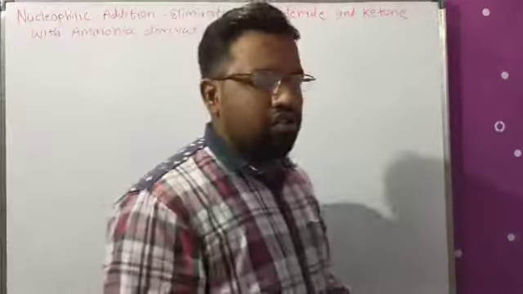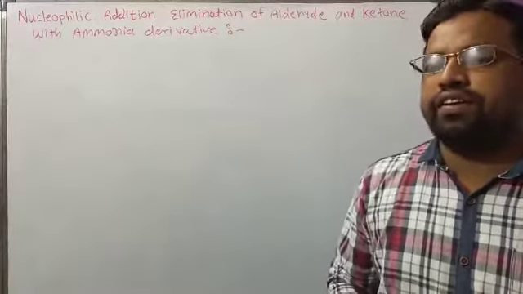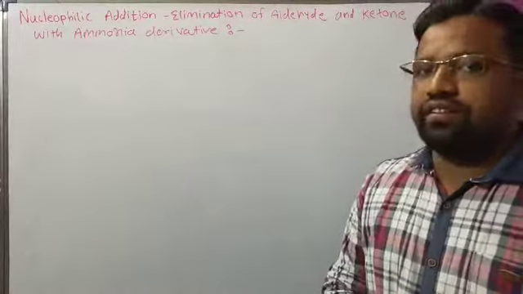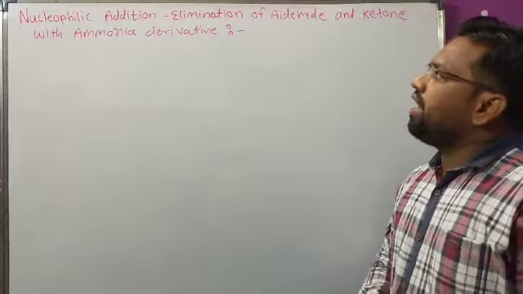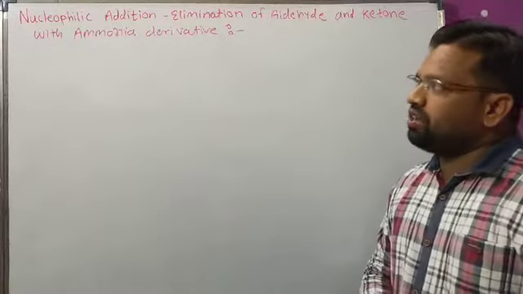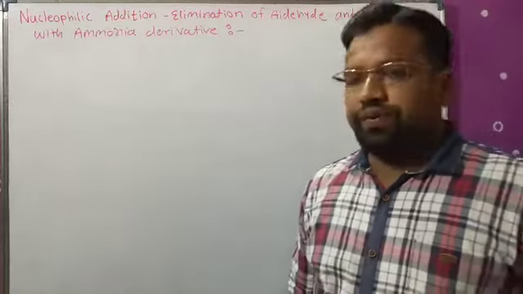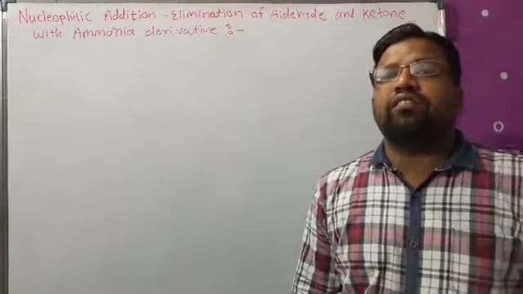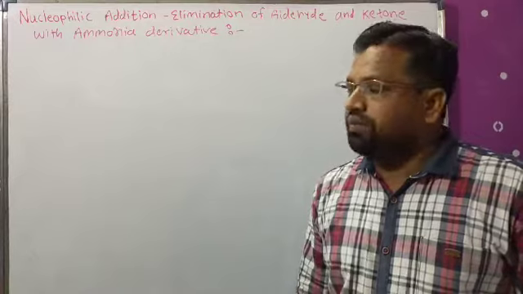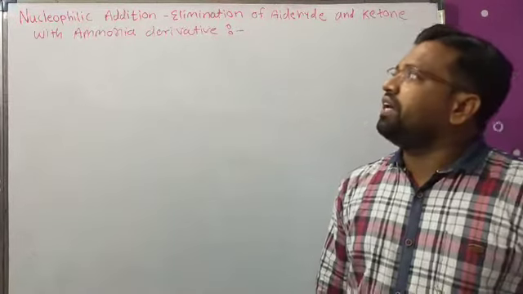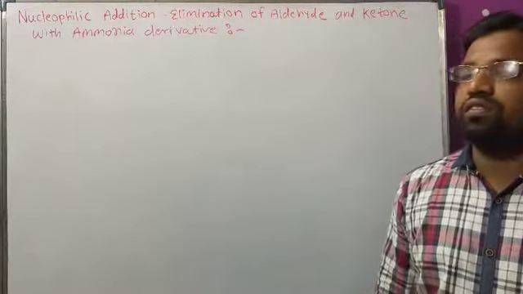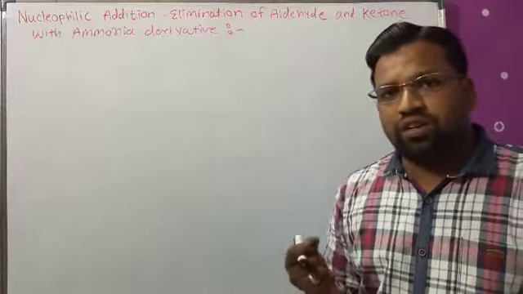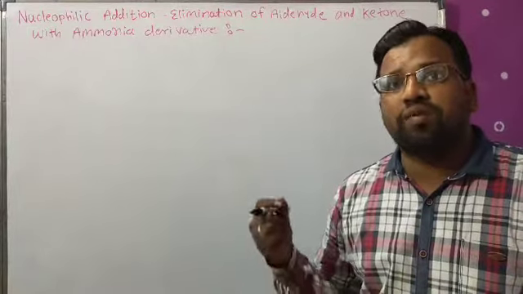Now students, we have just completed the reaction of Grignard reagent with aldehyde and ketone. Now our next reaction is the nucleophilic addition and elimination of aldehyde and ketone with ammonia derivatives. This is one of the important reactions. When ammonia or its derivative reacts with aldehyde and ketone, it gives a compound which consists of a carbon-nitrogen double bond, that is, an imine bond.